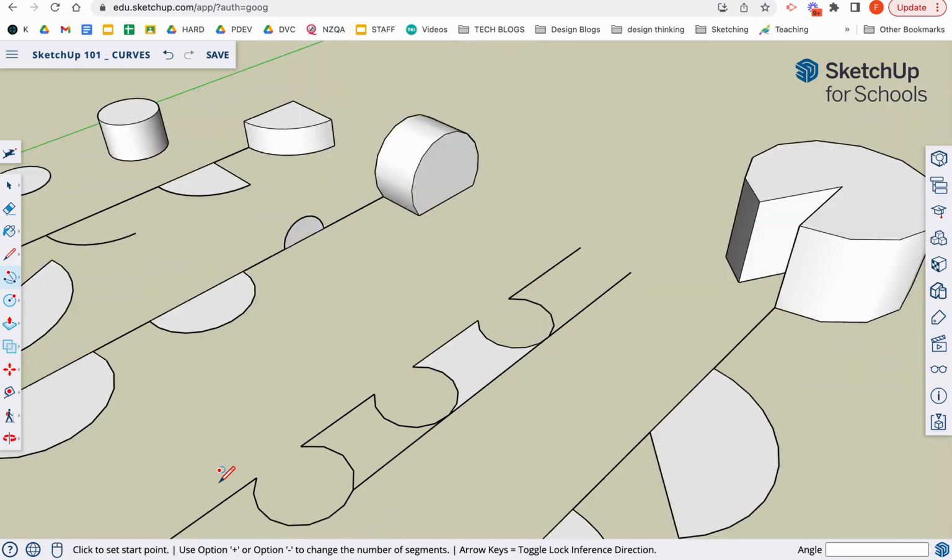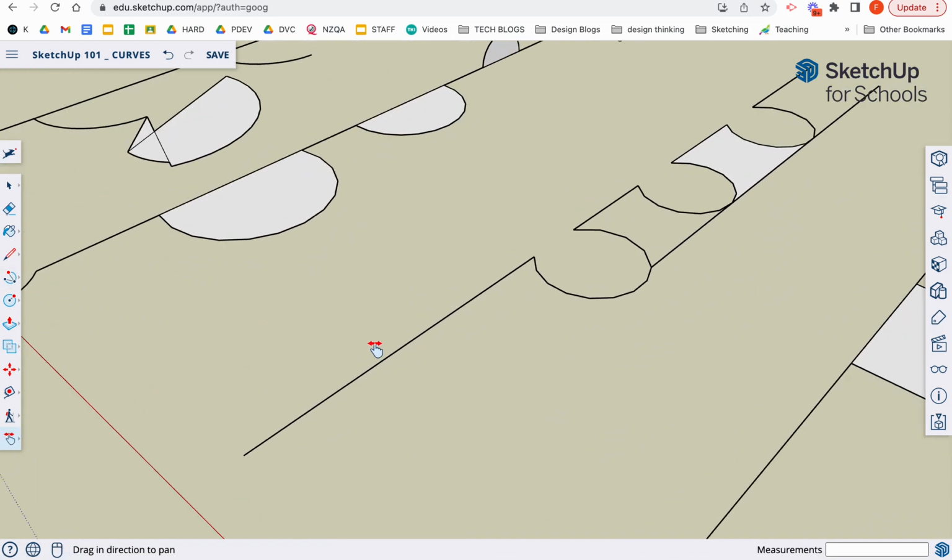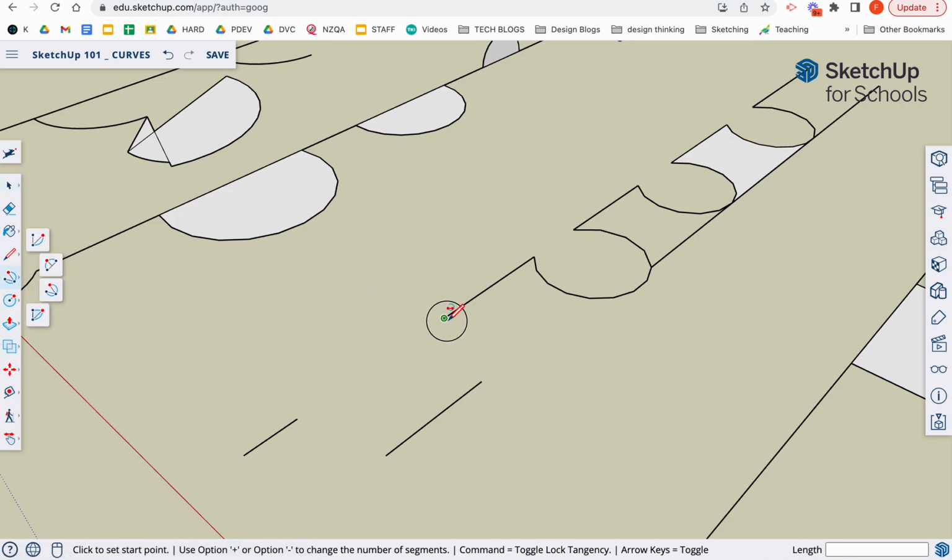Okay, if that line is going to be closer, for example, let's draw a line here so that we've got a gap and another line. Delete that, use this tool again. It's thinking about 3 points, and it's going to draw a circle that would fit between those.